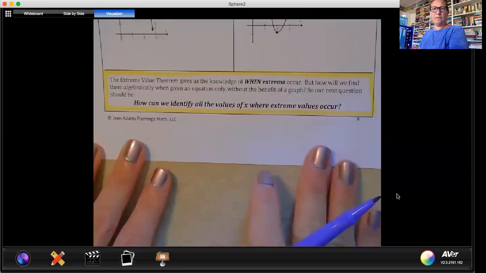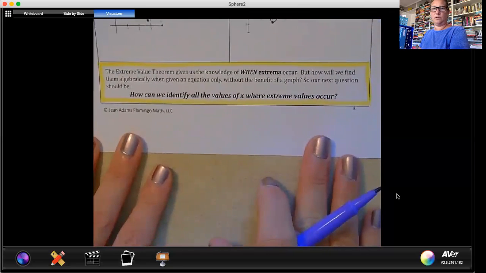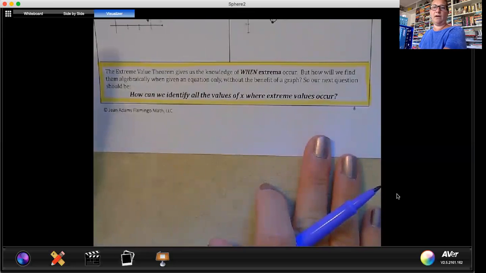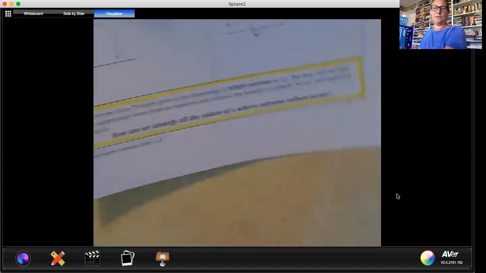The extreme value theorem gives us the knowledge of when extrema occur, but how will we find them algebraically when given an equation only without the benefit of a graph? So our next question should be, how can we identify all values of x when extreme values occur?